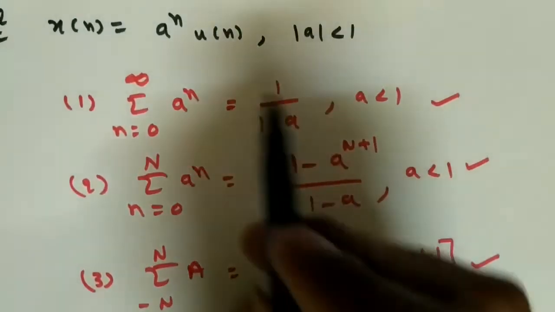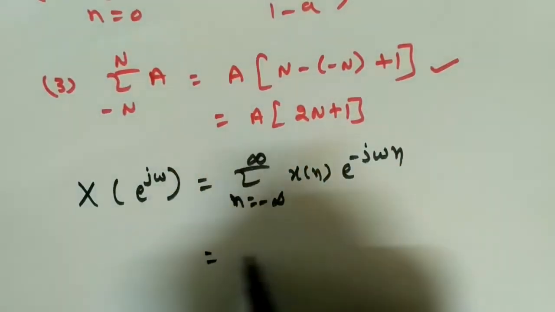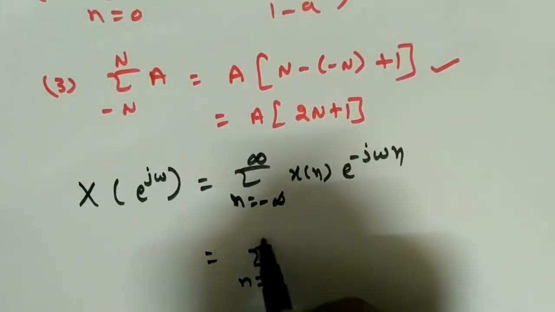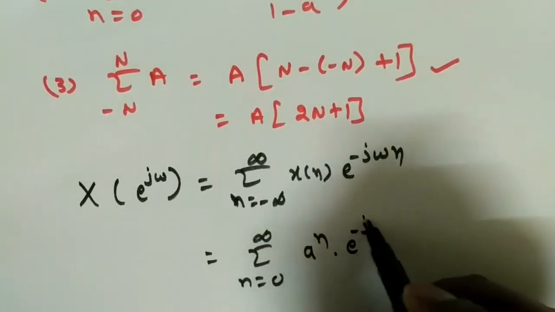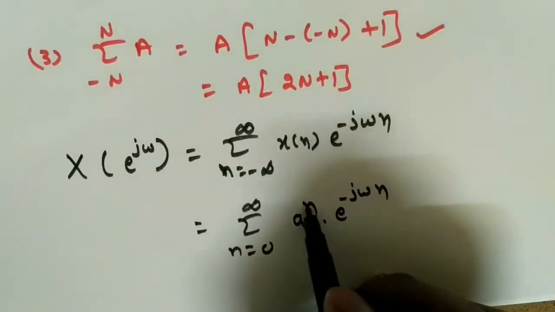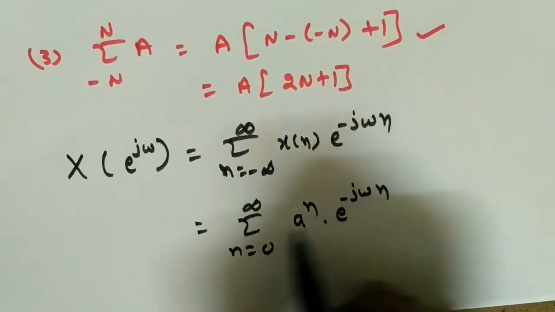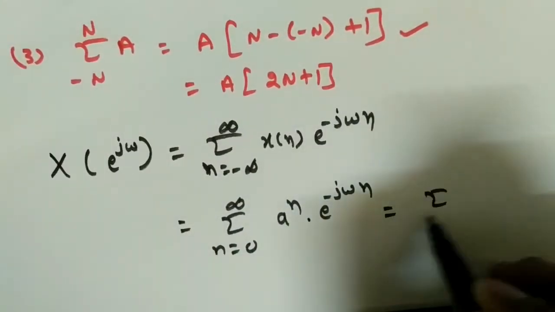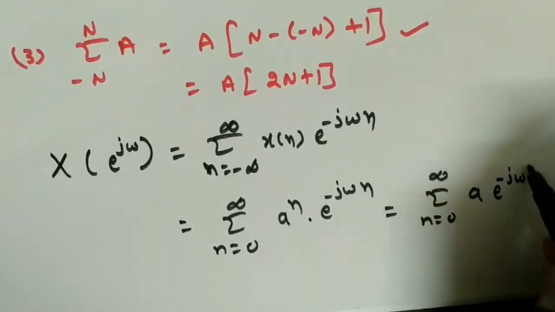But if you see the limits, u(n) means it should be 0 to infinity. So the limits will change, which is n equals 0 to infinity. What is x(n)? a^n into e^{-jωn}. Now if you see, this is power n and this is power n, so we need to take this n common, then it will become sigma n equals 0 to infinity (a e^{-jω})^n.